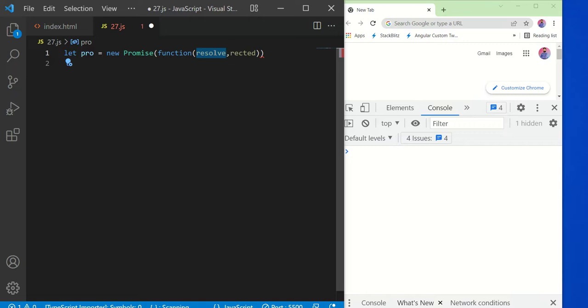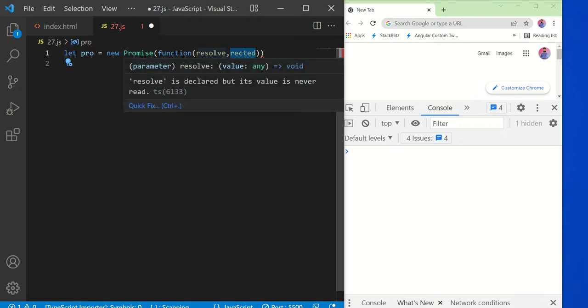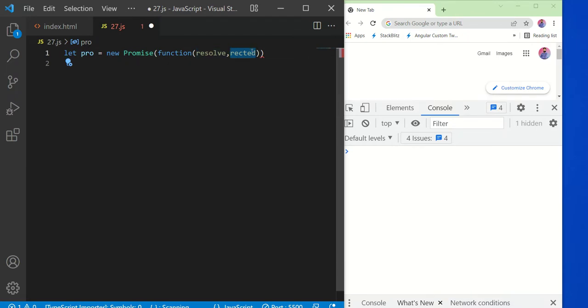In that scenario, since another line depends upon the data we are getting, that line of code will work accordingly. So if the API call gets resolved, then we will do a certain operation, and if it got rejected, then we will do the other operation. An operation could be, if you get data, then you display it in the UI, or if you get an error, then you display the error.